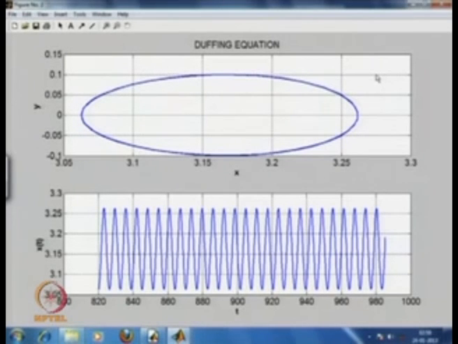Next class we are going to study the Duffing equation with hard excitation term. In the present case we have taken the Duffing equation with soft excitation term, that is, the forcing term we have taken as epsilon f. Next class we are going to study the Duffing equation when this f term cannot be neglected, or when this forcing amplitude is not small. In case the forcing amplitude is high, we can observe many different resonance conditions like superharmonic and subharmonic resonance conditions, along with the primary resonance condition.